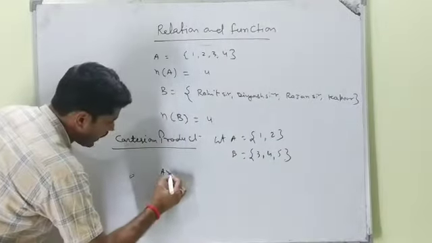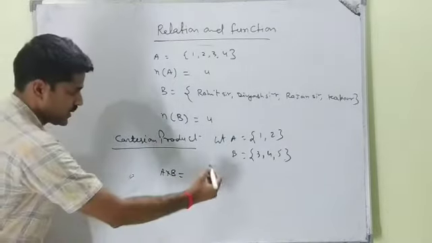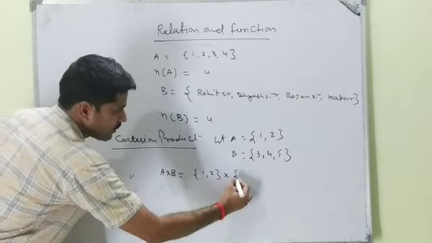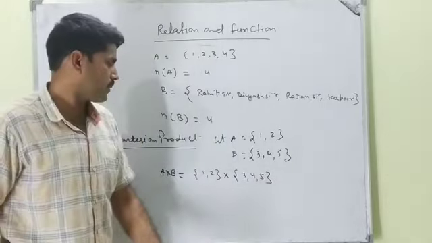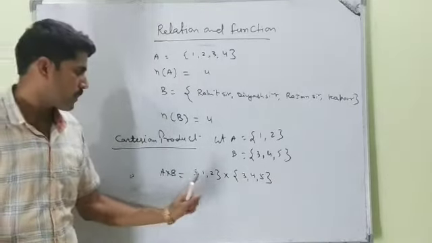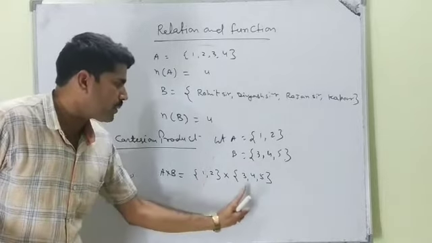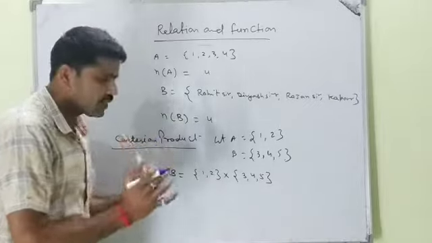So we will write A cross B. This is A cross B, the Cartesian product. Simply write {1, 2} multiply {3, 4, 5}. Clear? One thing: 1 multiplies with every element of the other set B. You will write always in ordered pairs.